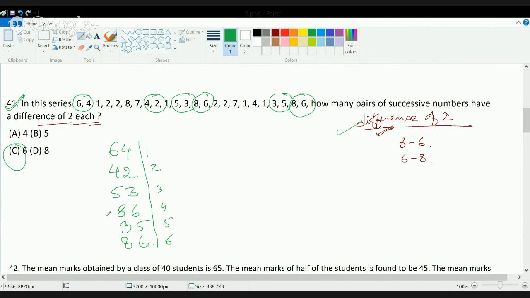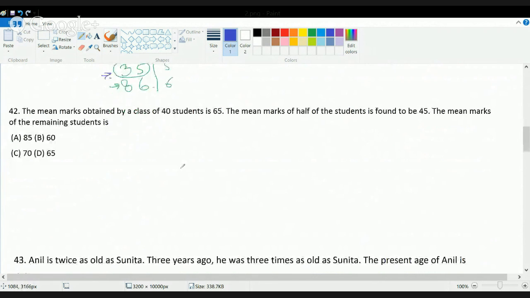Now most of the students get confused here. This is decreasing, this is decreasing, this is decreasing, this is decreasing, and this is decreasing. We shouldn't include this because this is increasing? Most of the students get stuck here. So it's very important to read the question carefully. It asks how many pairs of successive numbers have a difference of 2. That can be either increasing order or decreasing order, so this is also included. So the correct option here would be 6. There are 6 sets of numbers in this series which have a difference of 2.